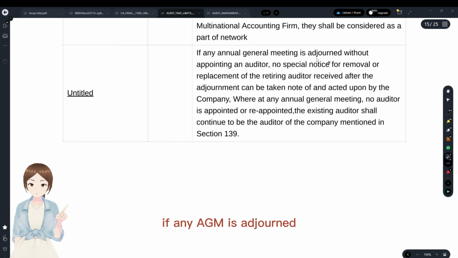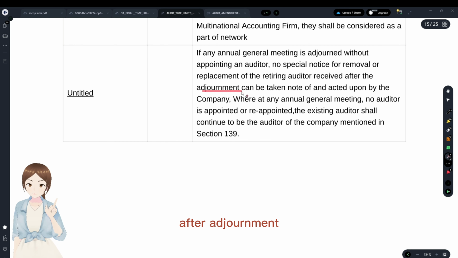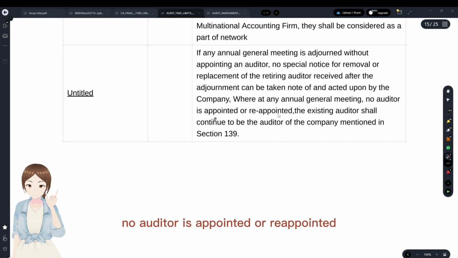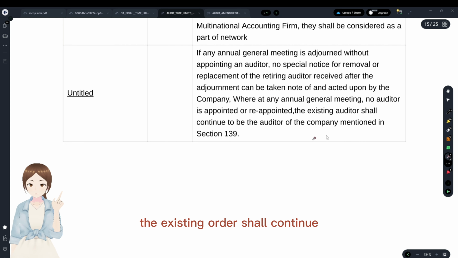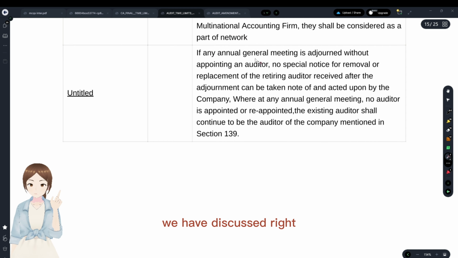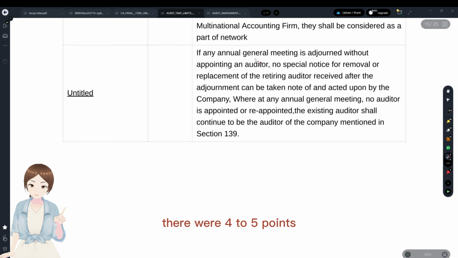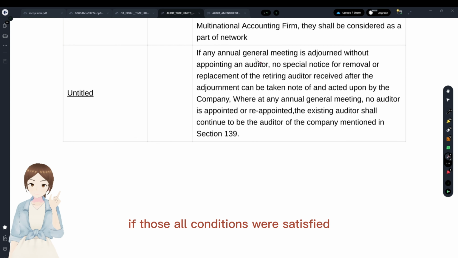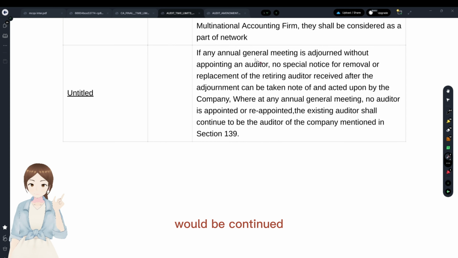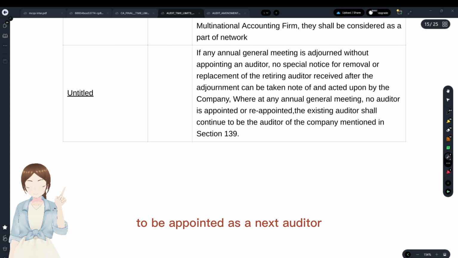In any audit AGM, if the AGM is adjourned without appointing the auditor, and no special notice for removal or replacement of the retiring auditor is received after adjournment, take note: where at the AGM no auditor is appointed or reappointed, the existing auditor shall continue. This is when an AGM had been adjourned, and in our law we have discussed, right? There were 4 to 5 points where, if all those conditions were satisfied, the existing auditor would continue to be appointed as the next auditor.